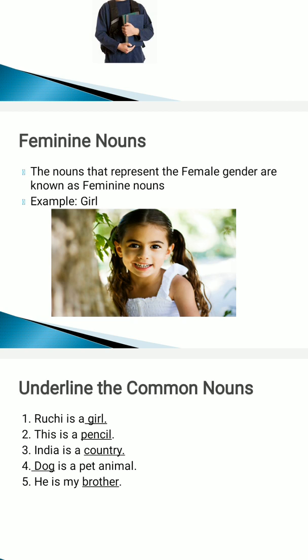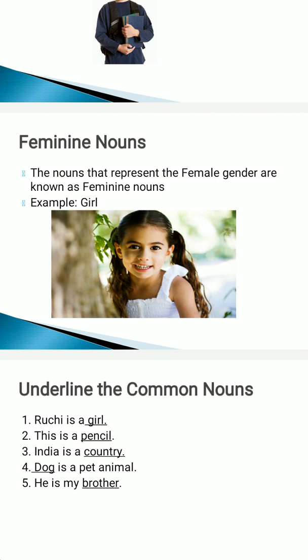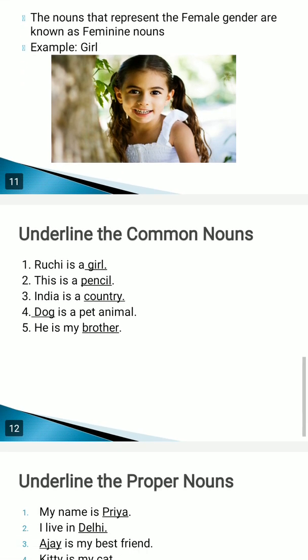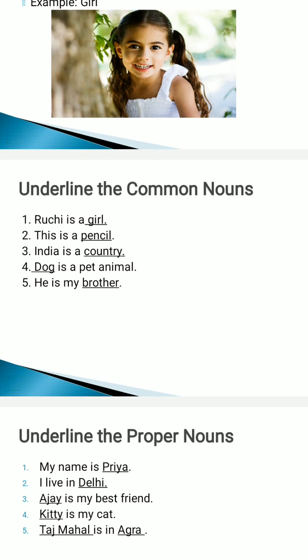As in the picture, you can see there is an example of a girl given. Girl is a feminine noun. So these were the nouns, these were all the types of nouns. Now we will have a look at some examples of common nouns. Common nouns, that is common for everyone.